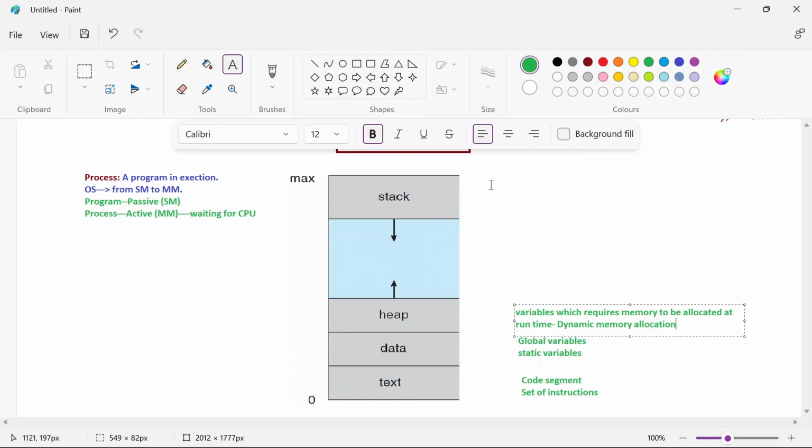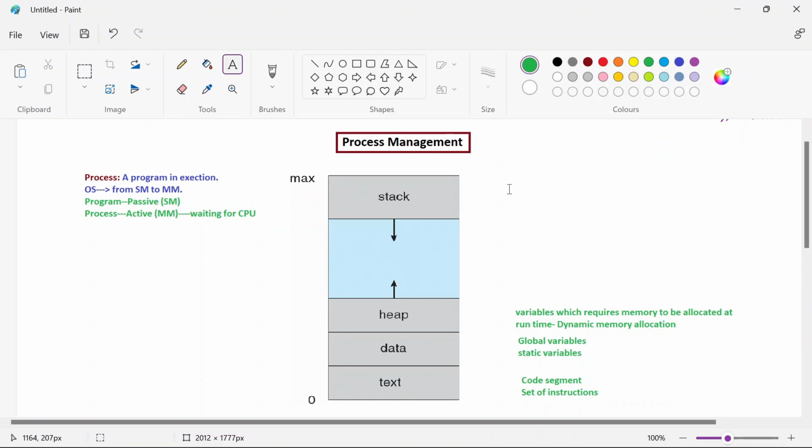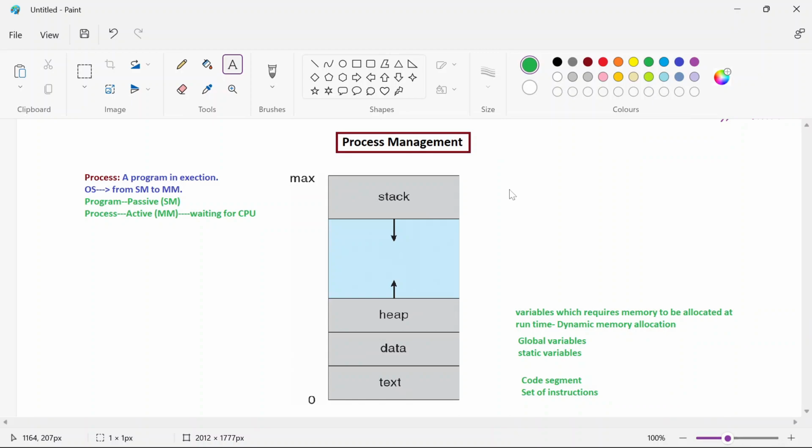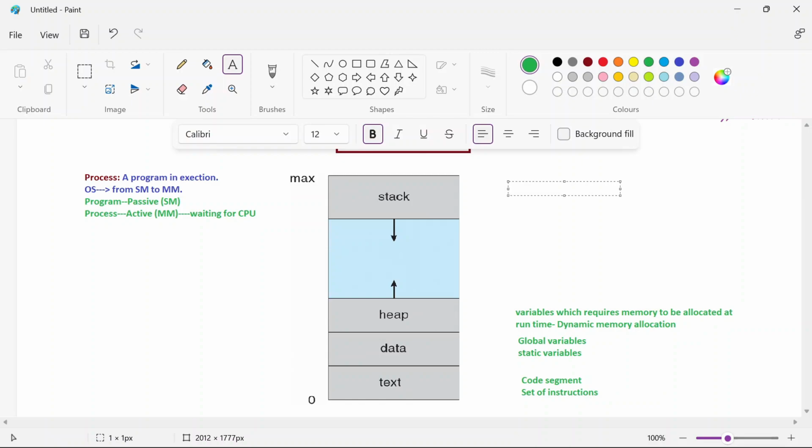Coming to the next one, that is stack variables. What is this stack variable? This is also referred to as a function stack. Suppose you have multiple functions in your program, then each function may have its own function parameters which are to be used in the program, or it can have its local variables.